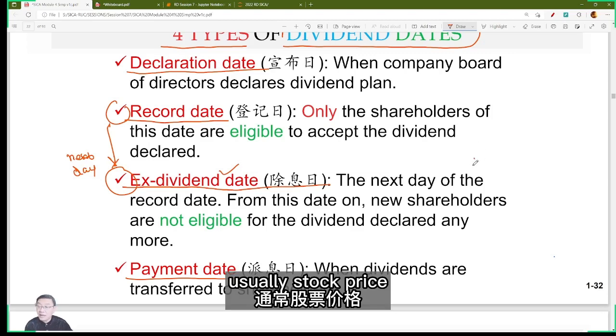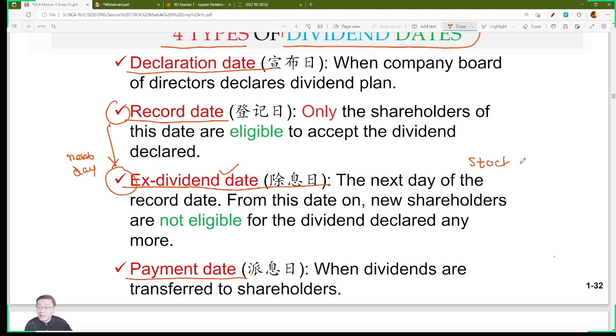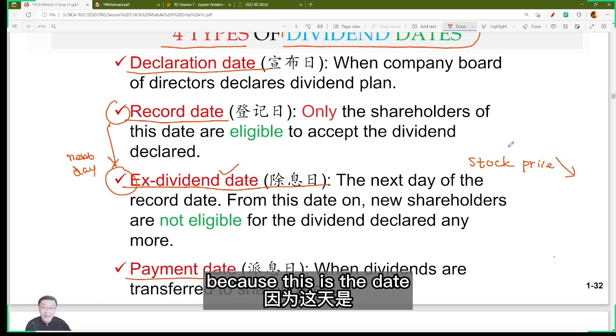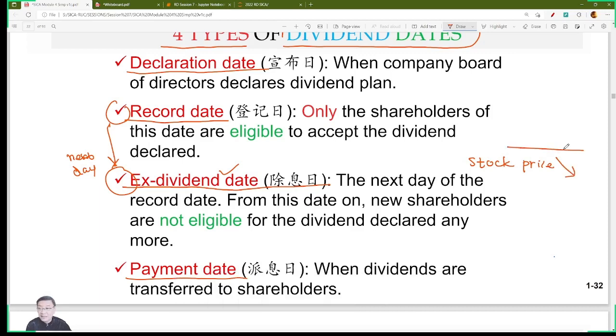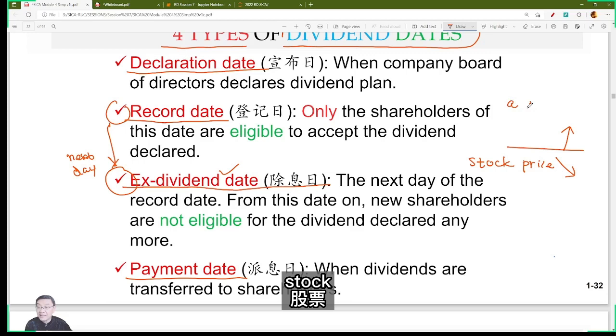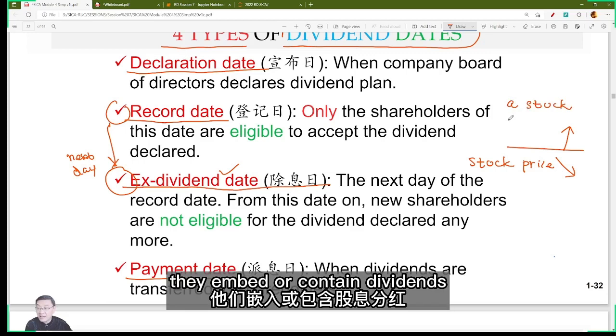Usually, the stock price will go down on this date. Why? Because this is the date. Before this date, a stock embeds or contains the dividend.